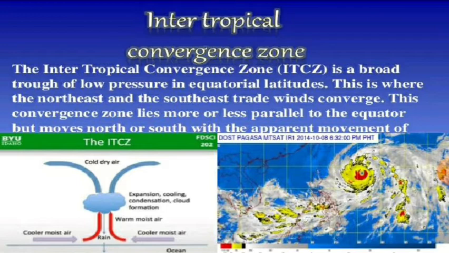This convergence zone lies more or less parallel to the equator, but moves north or south with the apparent movement of the sun. It depends on the movement of the sun.